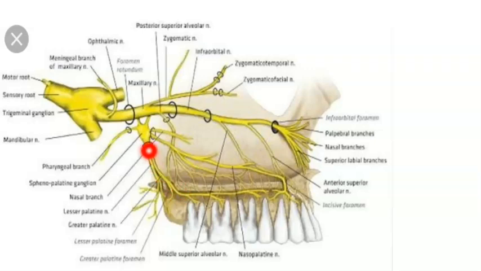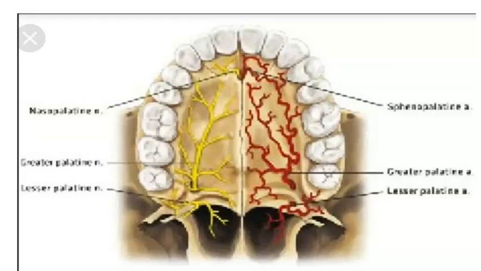The posterior superior alveolar nerve supplies the maxillary third molar, second molar and first molar, except the mesiobuccal root, along with nerve innervation on the palatal aspect by the greater palatine. So the greater palatine supplies palatally the maxillary third molar, maxillary second molar and maxillary first molar.